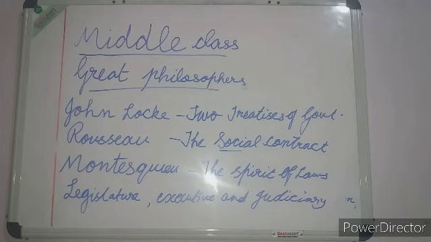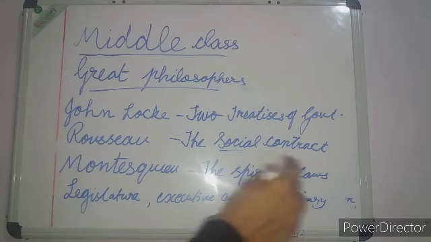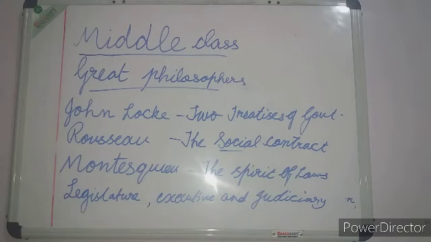Earlier it was not like that. All powers were vested in the king only, so the king enjoyed absolute power. But Montesquieu, in his book The Spirit of Laws, put forward the idea of division of power between the three organs of the government, that is legislature, executive and judiciary.